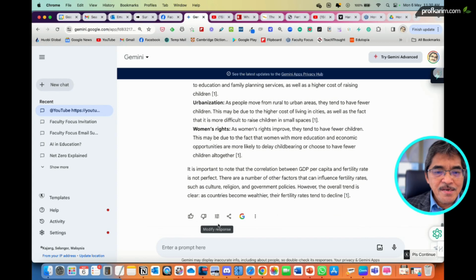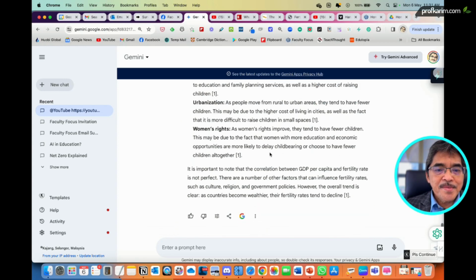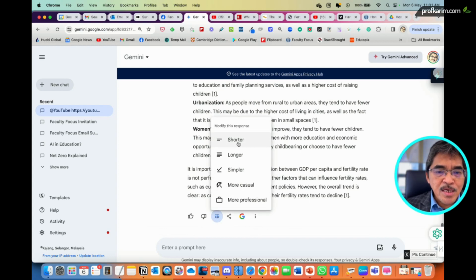And then down here, because these are actually the analysis from the graph, we have an additional item here, modify response. So when you click this one, you can make it shorter, longer, simpler, more casual, more professional. Very powerful, right?